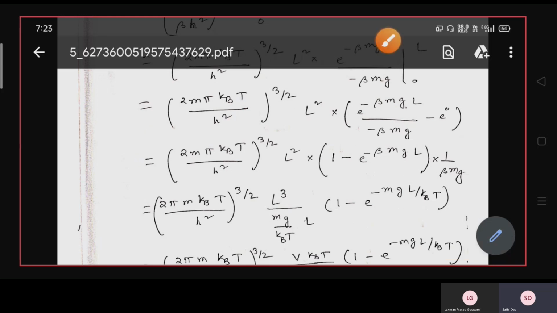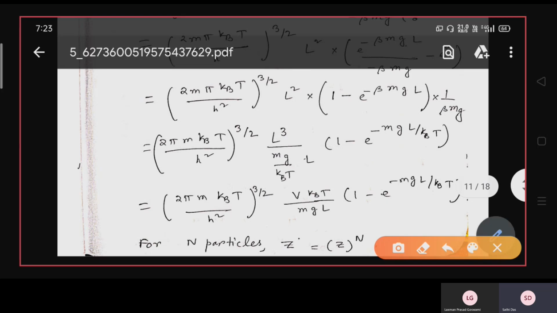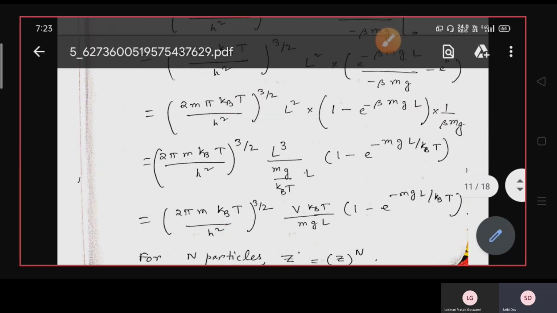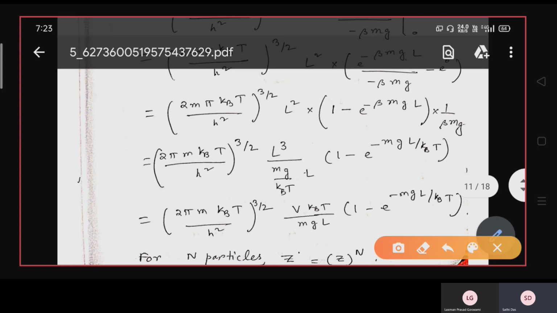So you simplify it, and this becomes 2m pi kBT, where beta is written as 1 by kBT. So 2m pi kBT divided by h square, whole to the power 3 by 2, because h cube can be written as h square whole to the power 3 by 2.